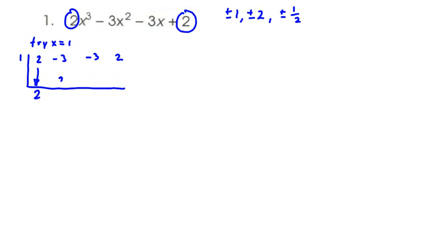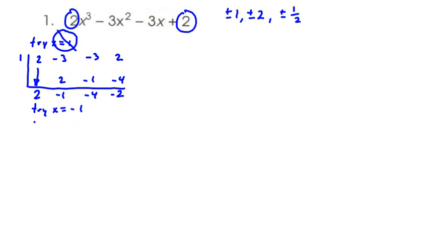1 times 2 is 2, -3 plus 2 is -1, 1 times -1 is -1, -3 plus -1 is -4, and 1 times -4 is -4. We add these together, and we get a remainder of -2. Since we don't have a remainder of 0, that means x equals 1 is not going to work. So I'm going to put a little slash through here.